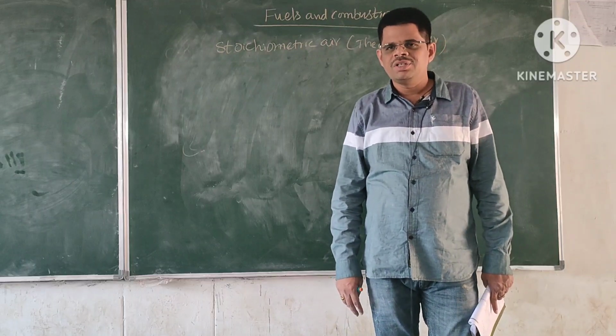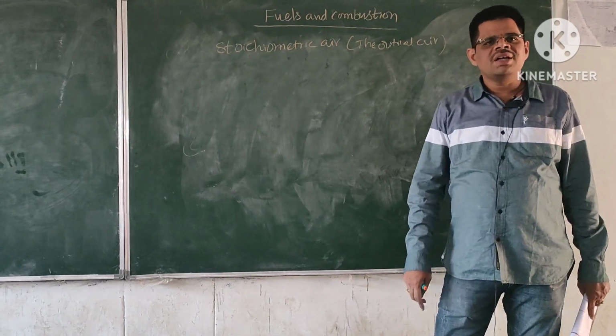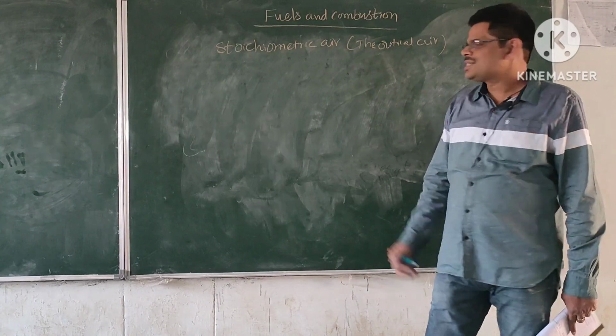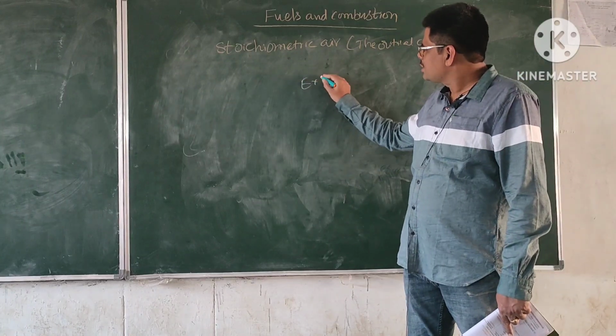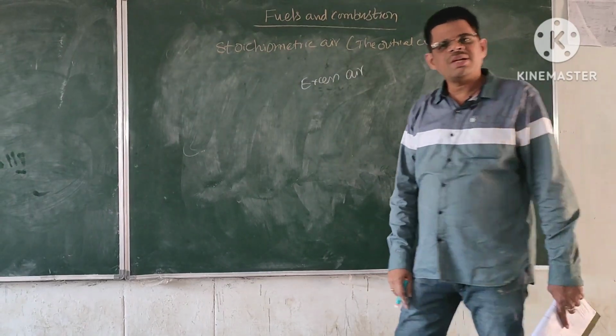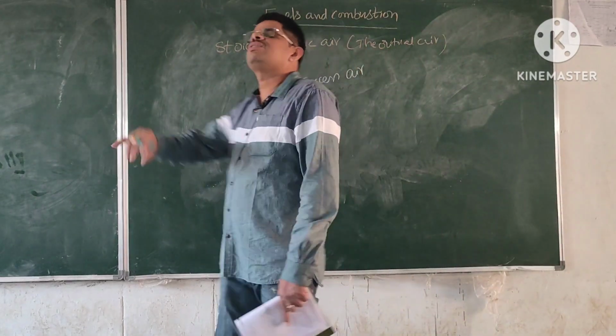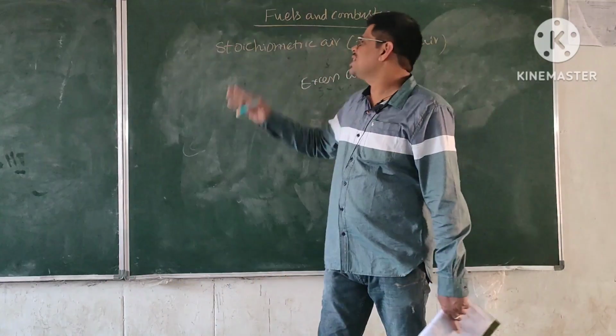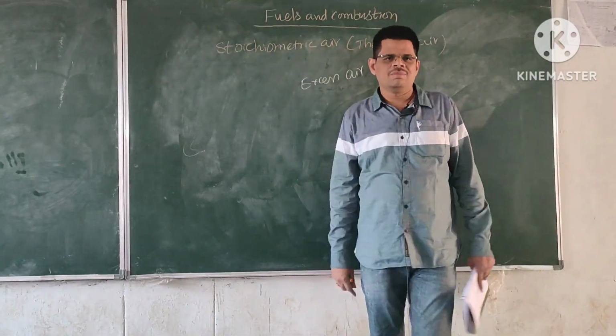Do you get my point? So that is stoichiometric air. Then what is excess air? Excess air means the amount of air supplied in excess of the stoichiometric air.